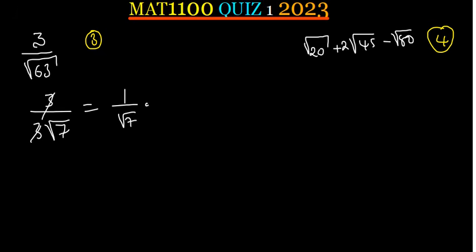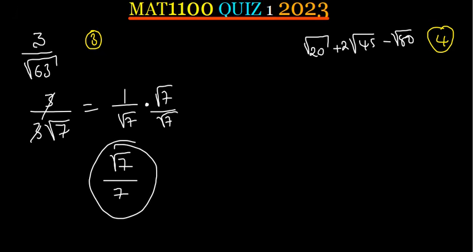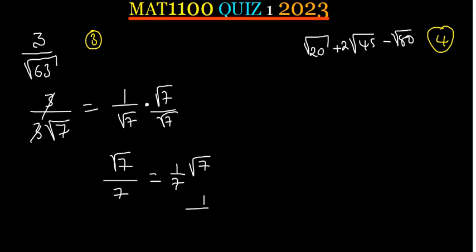When you are simplifying surds, you don't want the root to be down, so multiply both top and bottom by the root. Then you are going to have root 7 over root 7 times root 7, which is 7. So this is the simplified form of this question, which you can also write as 1 over 7 square root of 7 in any of these two forms. Please don't write 1 over 7 square root of 7. It's different. This is wrong.